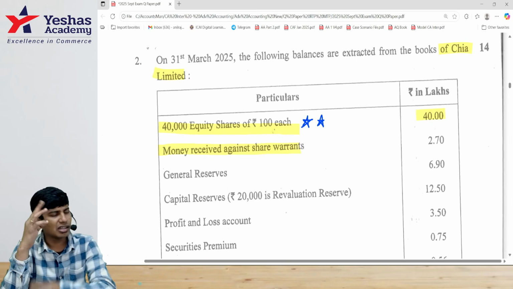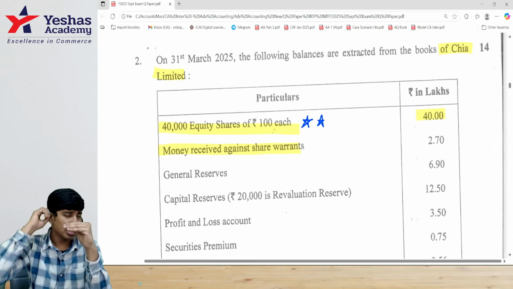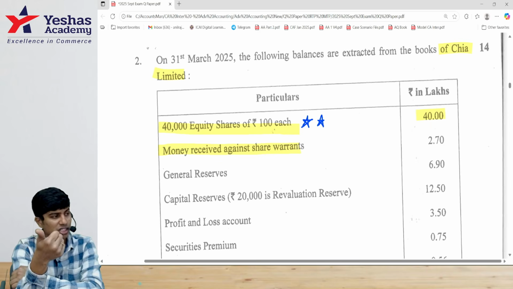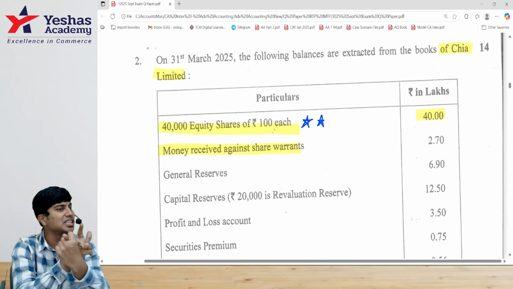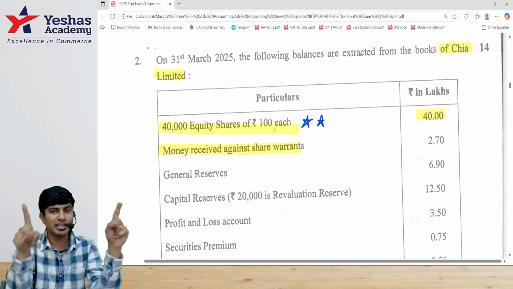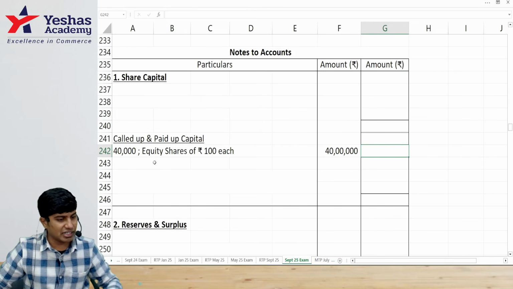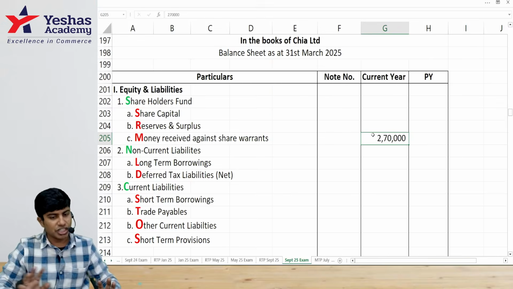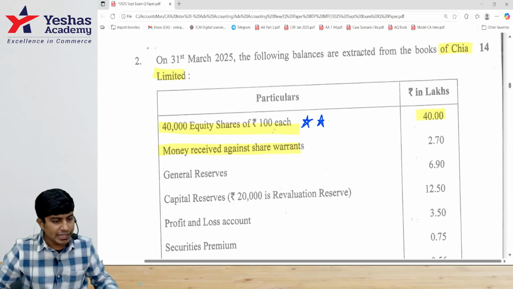If you remember the format, balance sheet: non-current liability, liability side, asset side. Liability side, shareholders funds. Under shareholders funds, we'll write share capital, reserves and surplus. Third item is money received against share warrants. I hope you made that chart, stuck it to your wall and then reading it. Nice. I will write in my balance sheet straight away. Money received against share warrants 2 lakh 70,000. Done. Next, general reserve 6 lakh 90.